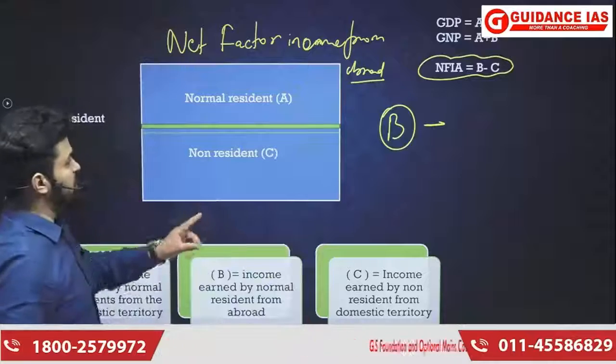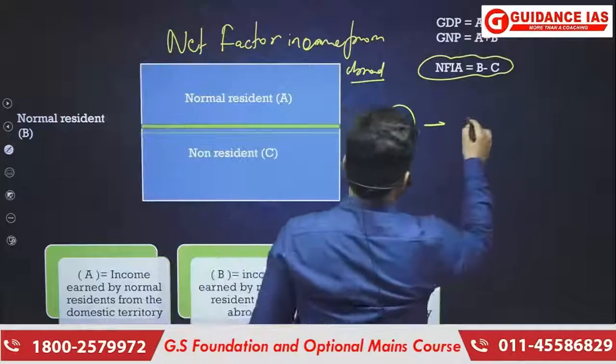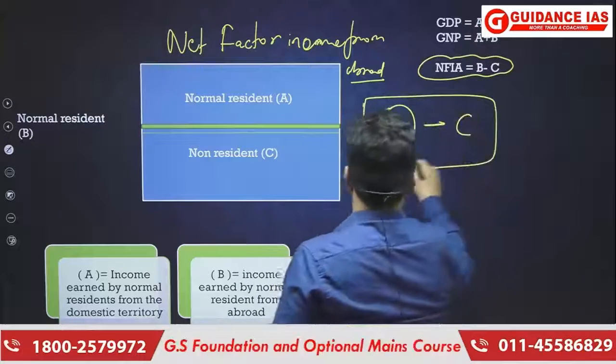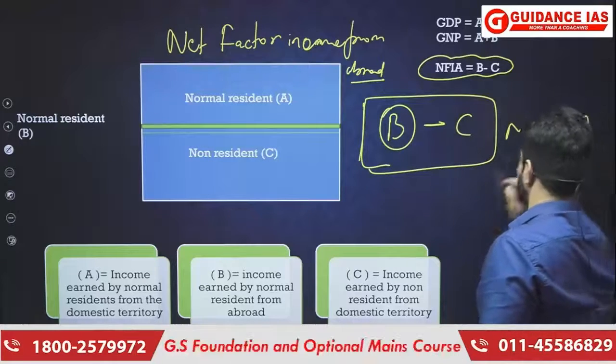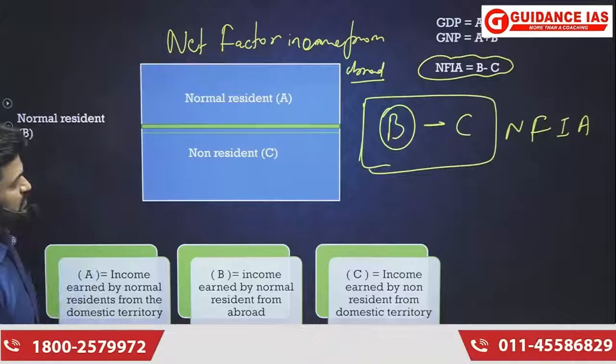Income earned by non-residents within the domestic territory is C. So B minus C is the net factor income from abroad.